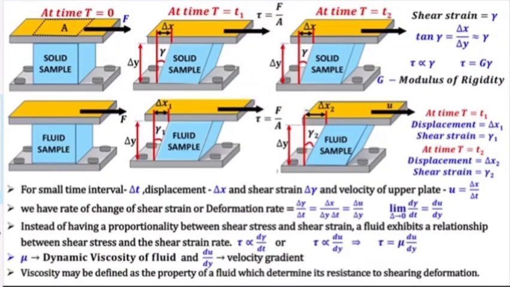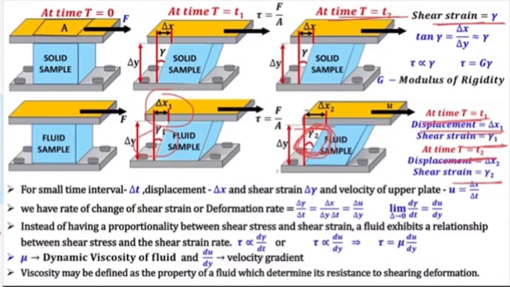Now coming to liquid. See, at time t1 we had this displacement delta x1, and the angle is gamma 1. At time t2 this angle has increased. This shear strain, which was constant in a solid, is not constant in a liquid; it keeps on changing, it keeps on deforming, and that's why it is flowing. Deformation means fluid. So gamma keeps on changing. At time t1 I had gamma 1, at time t2 I have gamma 2, so it is time dependent.